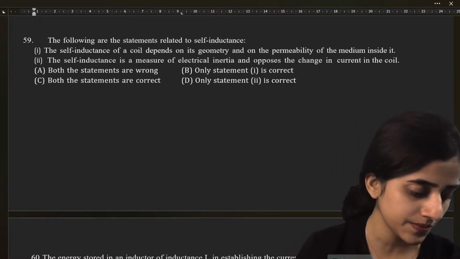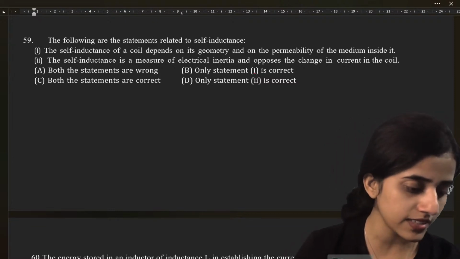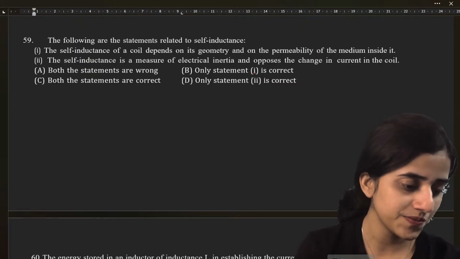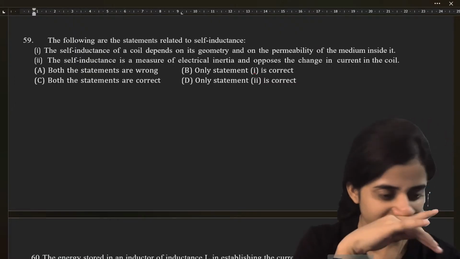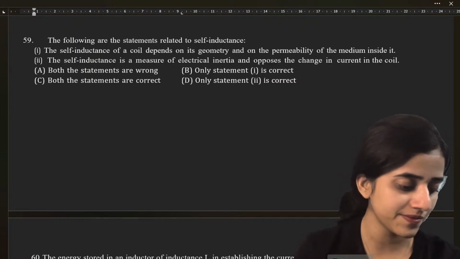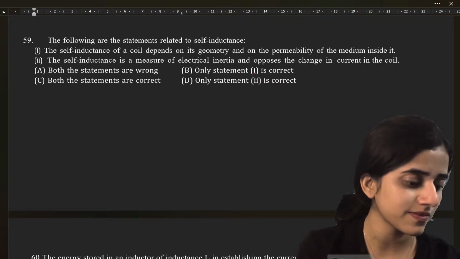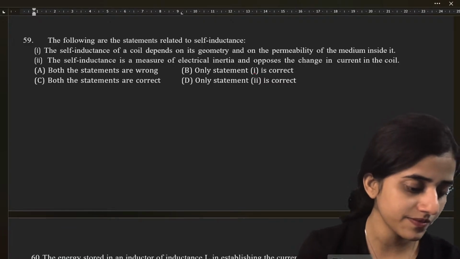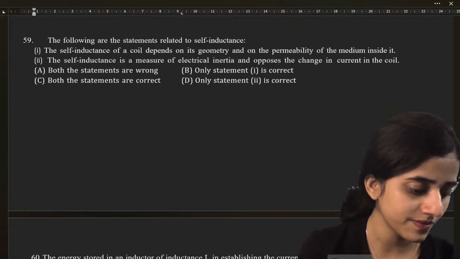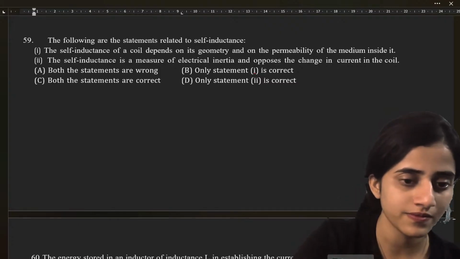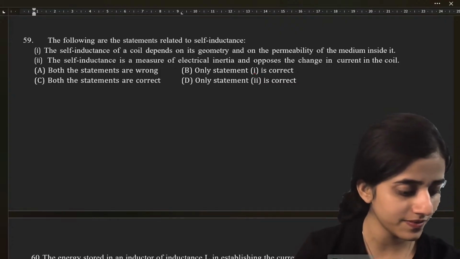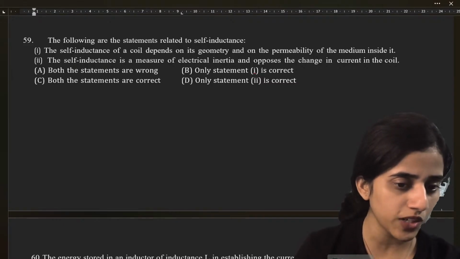What about the others? Others. B. So many B's.